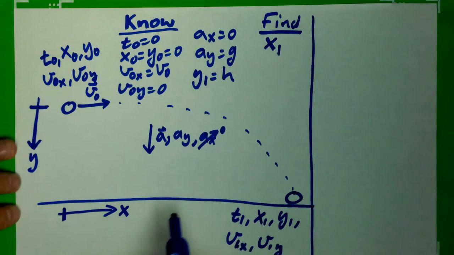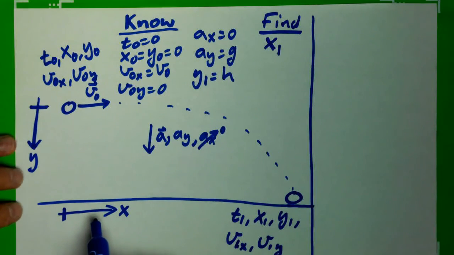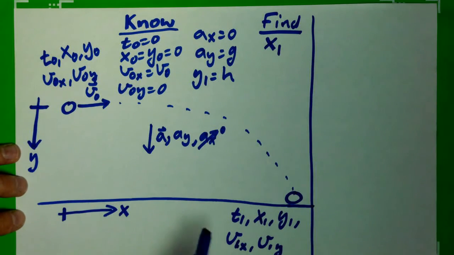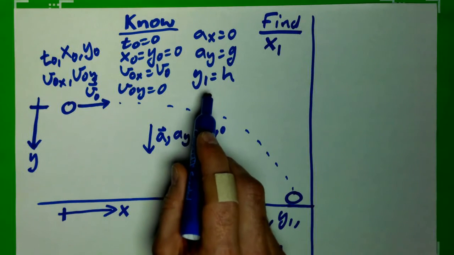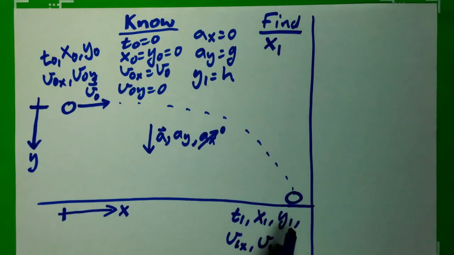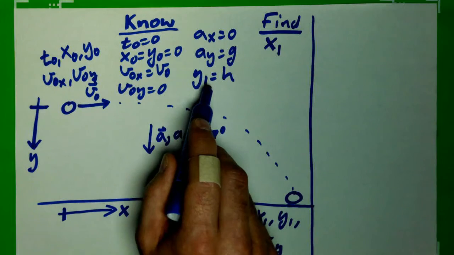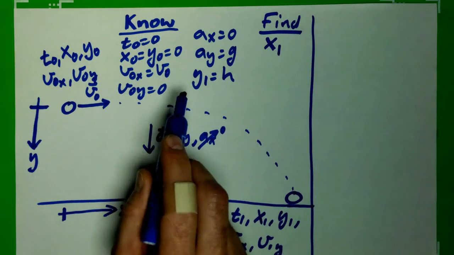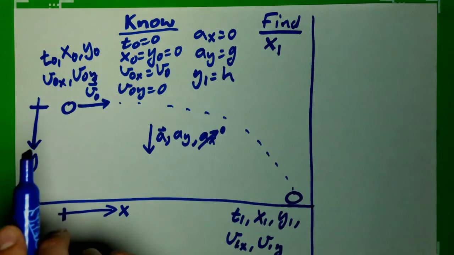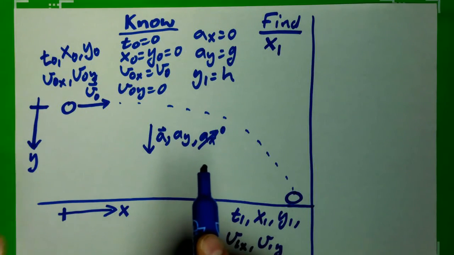That is the basic idea of projectile motion and other two-dimensional motion: the motion's independent but connected by time. I don't know my t final, but I have enough information in the y. I know y initial and y final, so I can use that to find time, and then use that time to find x1. Okay, so recognizing I have multiple parts.